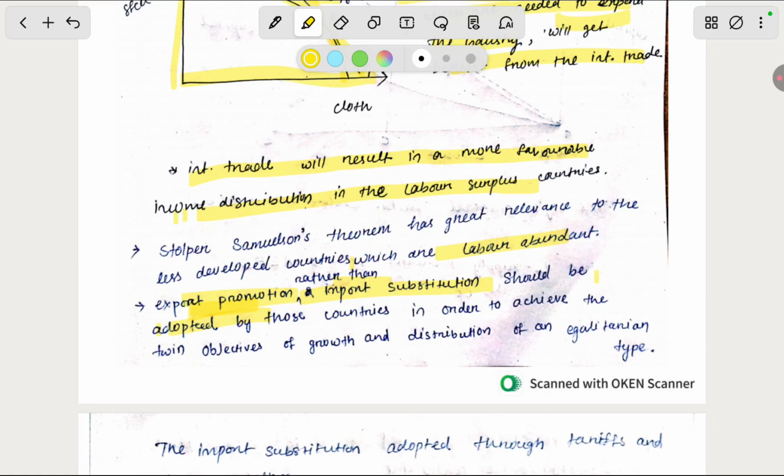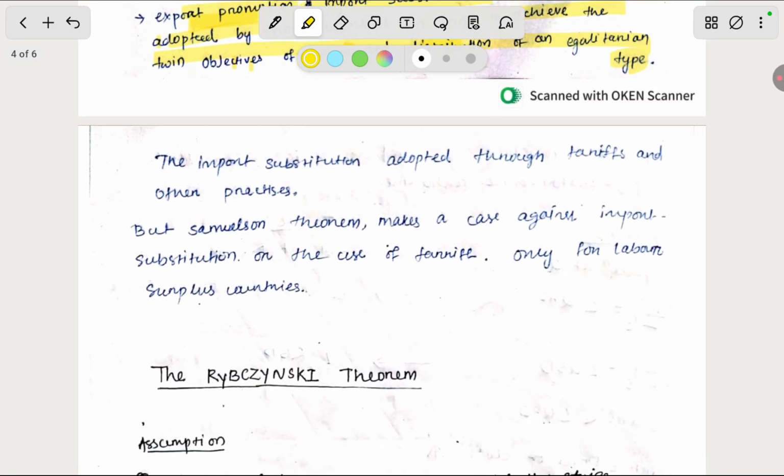So export promotion should be adopted by those countries in order to achieve the twin objective of growth and distribution of an egalitarian type. So every less developed country tries to achieve growth and distribution of an egalitarian type. They should use export promotion, not import substitution.